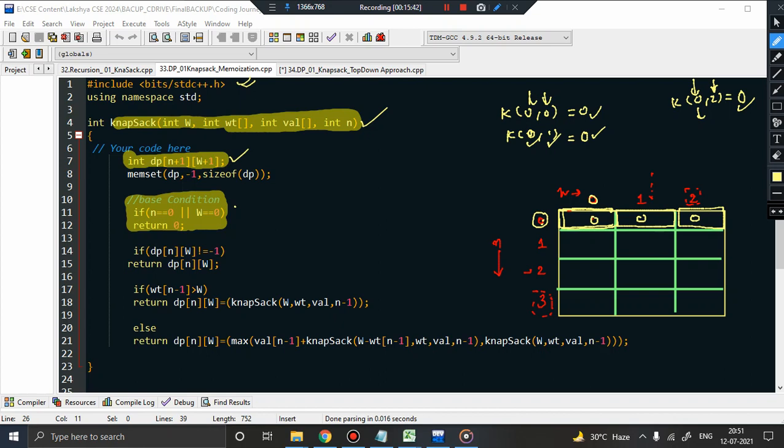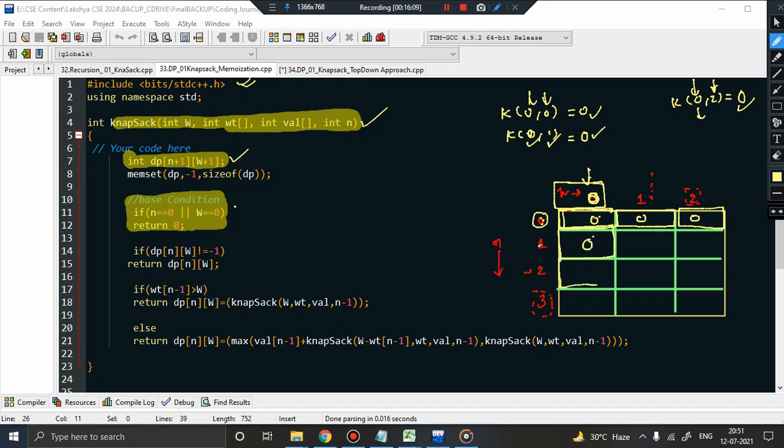Similarly, if you focus on this column, what does it indicate? The capacity of knapsack is 0, which means there is no more space left in the knapsack, and if you have 0 items, definitely 0. Now what does this cell indicate? This cell indicates that if the capacity of knapsack is 0 and you have 1 item to pick, what will be the profit? Since my capacity of knapsack is 0, I cannot fit any item in my knapsack, so definitely the profit will be 0.